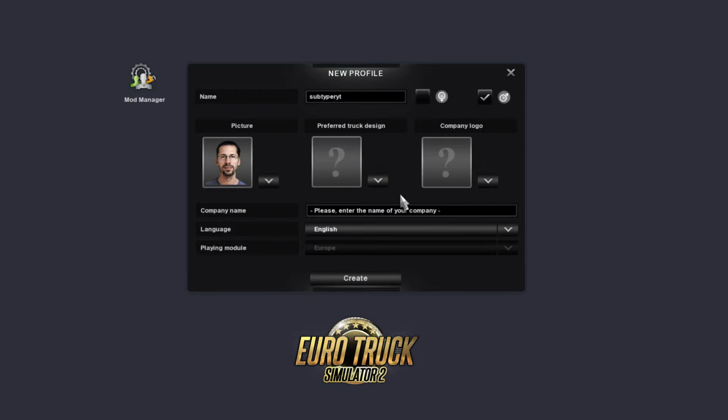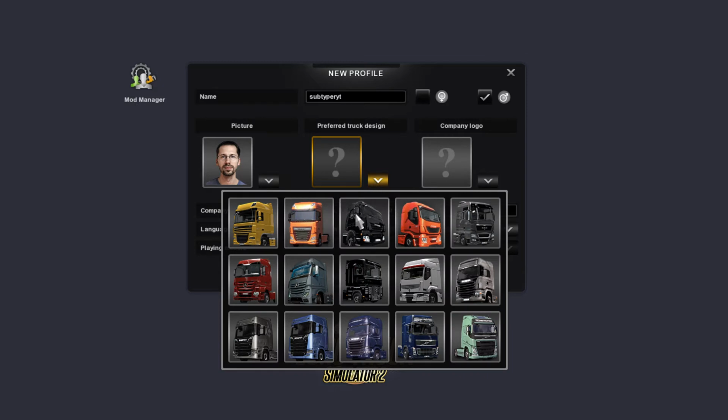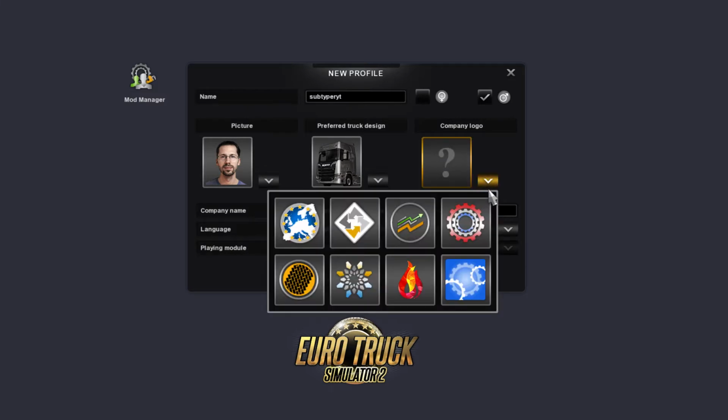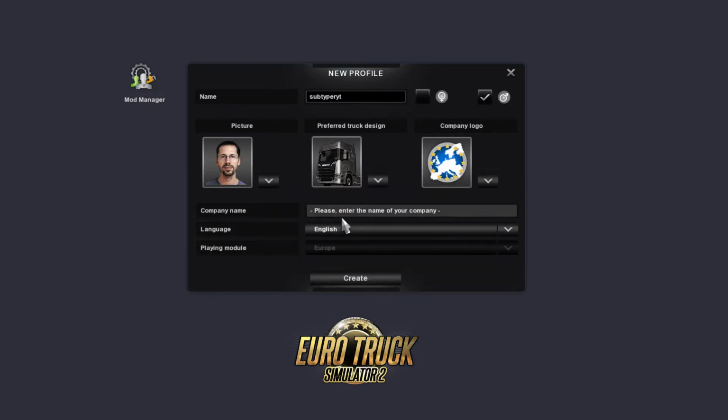And then we'll choose what sort of truck we prefer. I'm a Scania man myself. I like the Scanias, I like the V8 Scanias and the big T-cabs and the top lines. Company logos are fairly generic, so just choose this one to start with, and then we're going to name the company name that we're going to use throughout this, and I'm going to name it JLTR Transport, which is a mixture of my initials and my family's initials, and that's about it at this point.